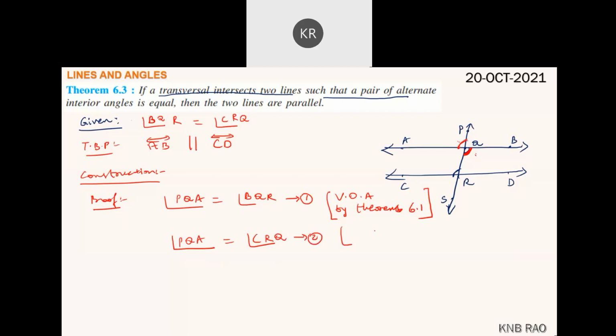It is axiom 6.3, the corresponding angles axiom. See, we always get confused. Is it a theorem or an axiom? Is it 6.1 or 6.3? What is the better way of remembering? Tell me.